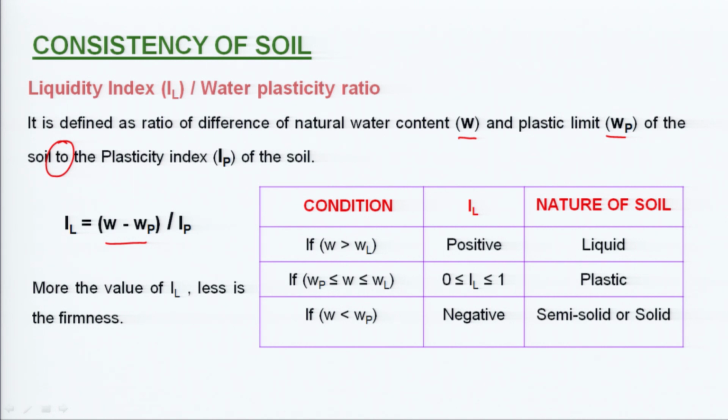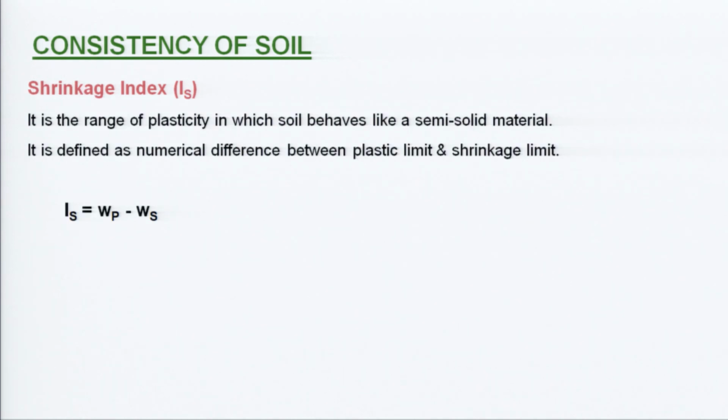Let us say if W is greater than WL, what will happen? This will be liquid. IL will be a positive value. If W is less than WP, that is the water content is very less, the nature will be semi solid or solid and IL will be negative, and it will be in a somewhat firm stage. The soil is plastic when the water content is between WP and WL, and IL will be between 0 and 1.